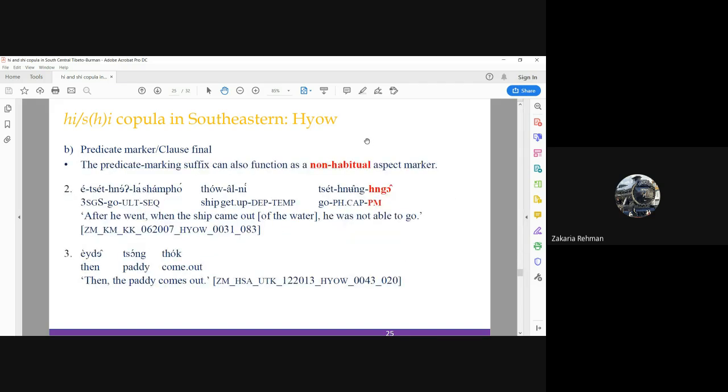So the predicate marking suffix also functions as a non-habitual aspect marker, though some people might not agree with this, but I didn't have any better terminology to describe this particular element. As you can see in B2, the final marks the non-habitual aspect of the verb go compared to the verb come in example B3.